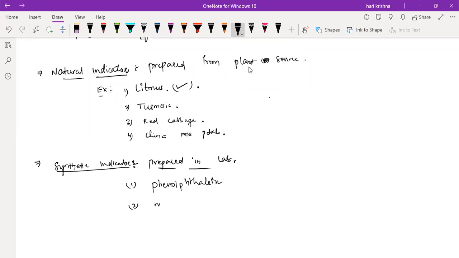Sir, isn't litmus also a synthetic indicator? No. Litmus we get from lichens. Lichens are a type of plant, Thallophyta group. Then pH paper, you can say. Universal indicator.